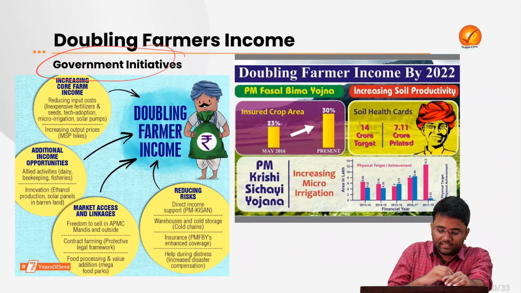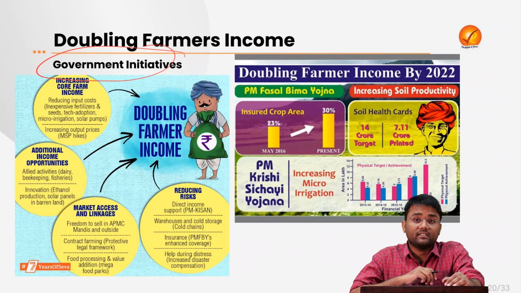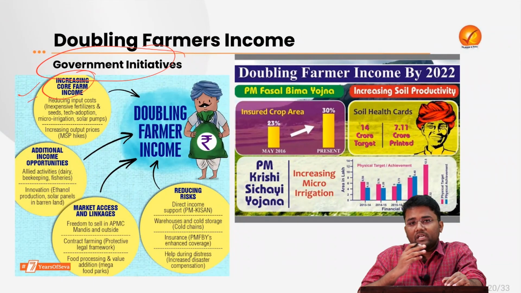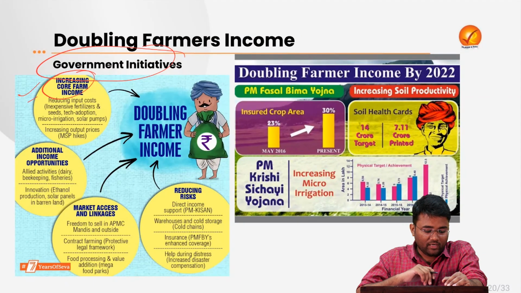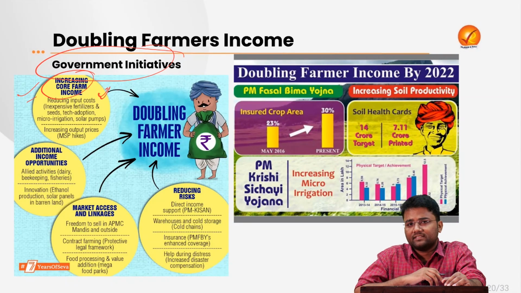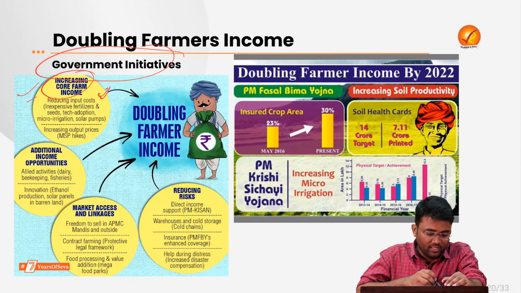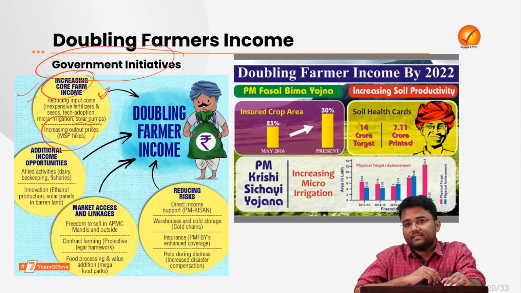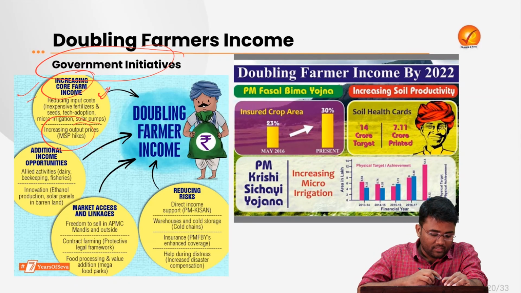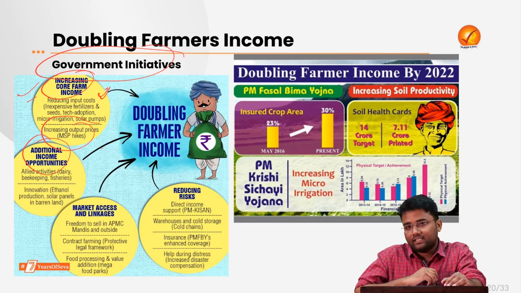So what are the various government initiatives regarding doubling farmers' income? The first is mainly focusing on increasing the core farm income by reducing the input cost, like the fertilizer subsidies, etc., that are being given. Then increasing output prices, like the MSP hikes that are happening at regular intervals. Then additional income opportunities, where the government is focusing on allied activities like dairying, etc.